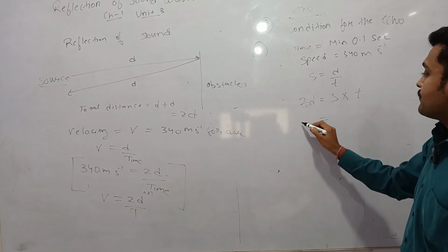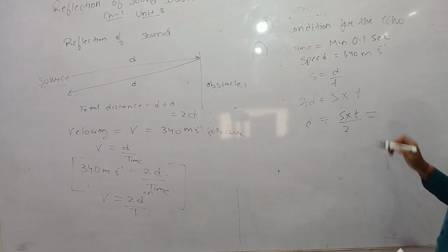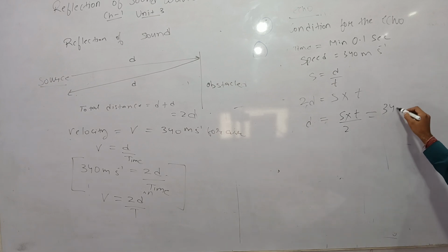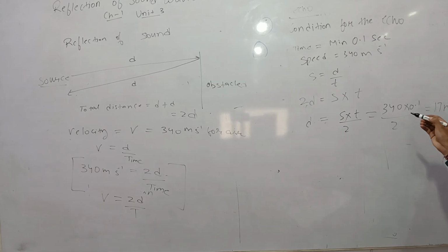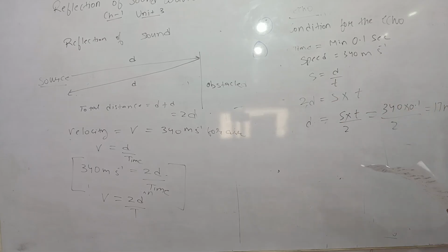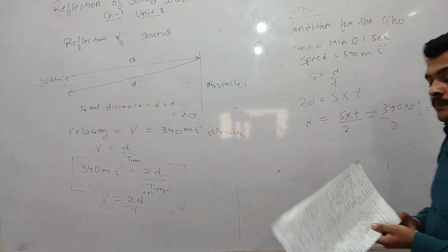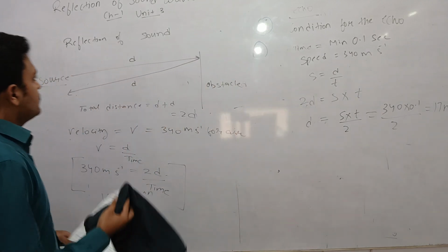So d will be s into t divided by 2, which is 340 into 0.1 divided by 2, and this comes out to be 17 meters. So this is the condition for the echo to be heard, that the minimum distance between the source and obstacle must be 17 meters. Now there are certain applications of the echo, so we will study those applications.